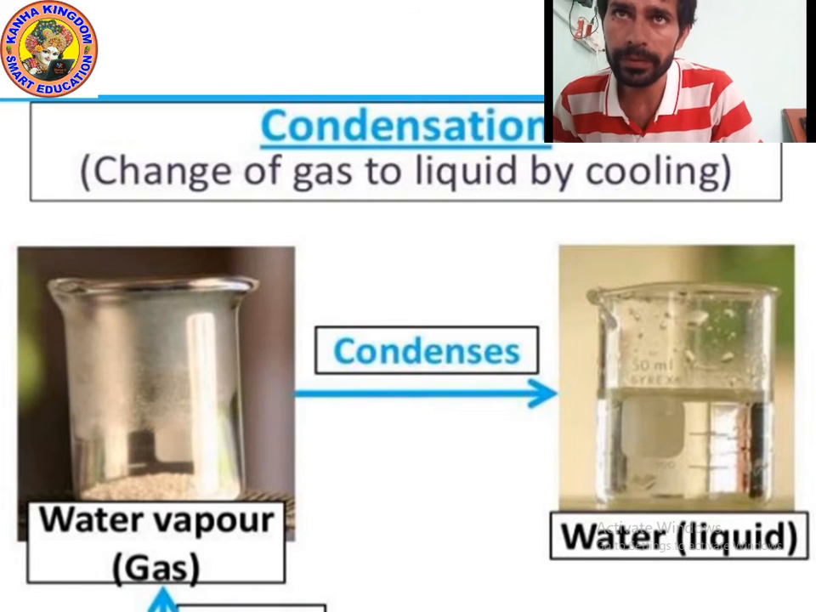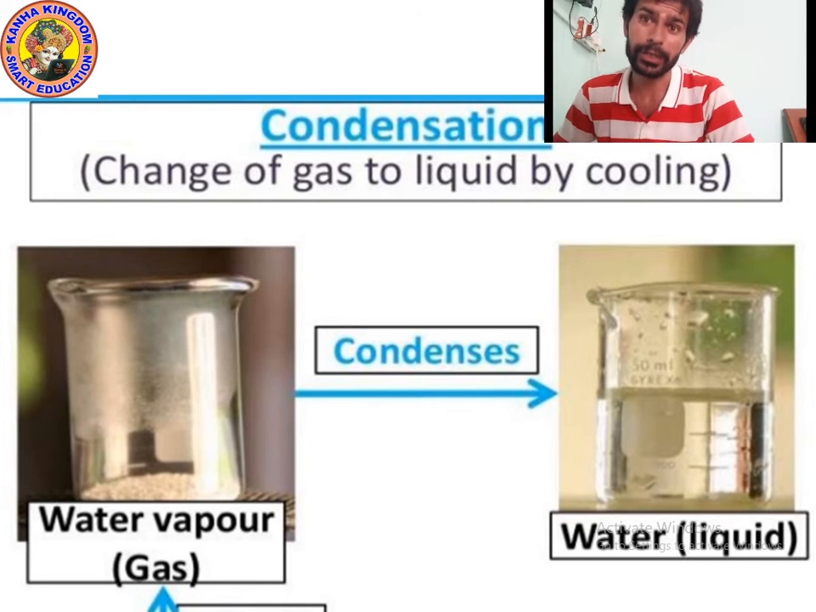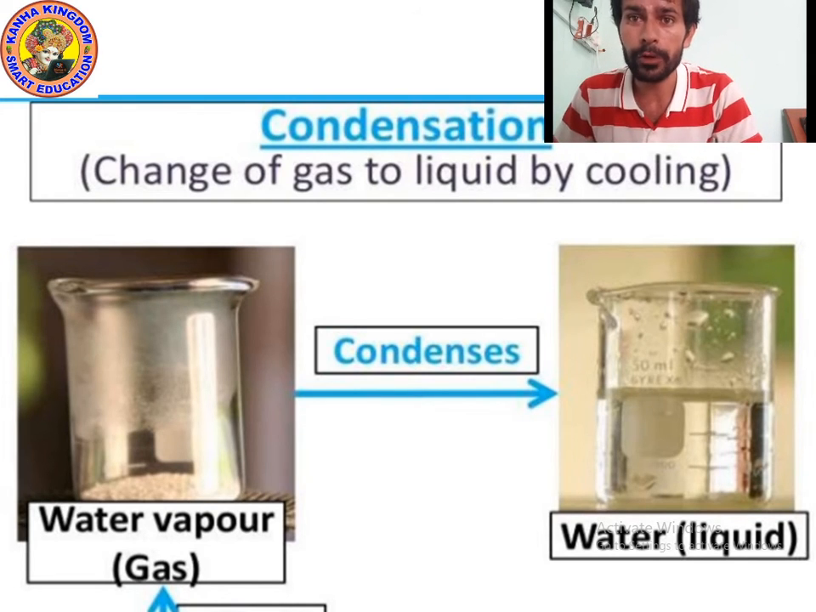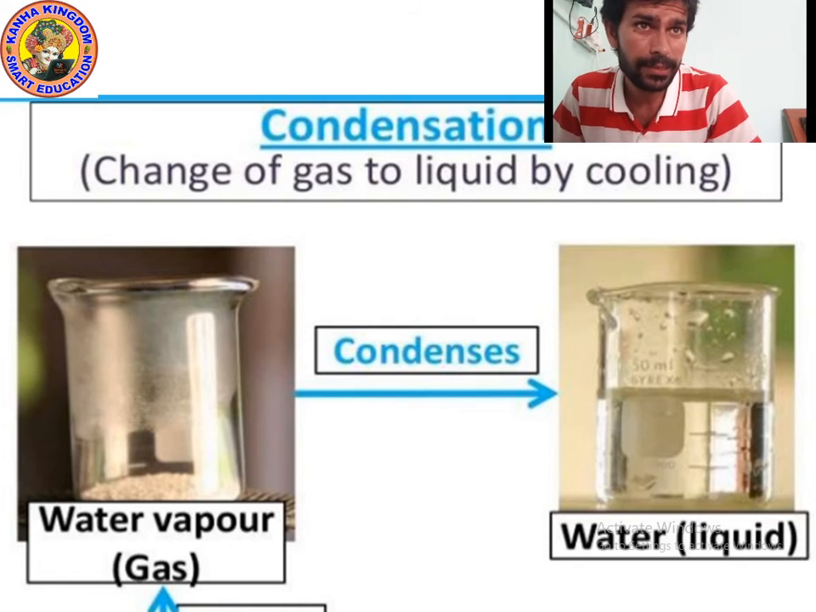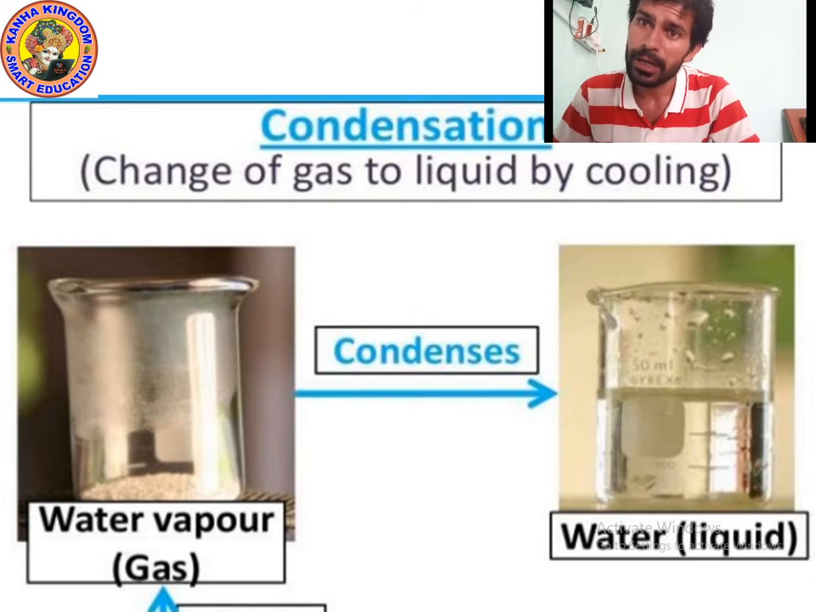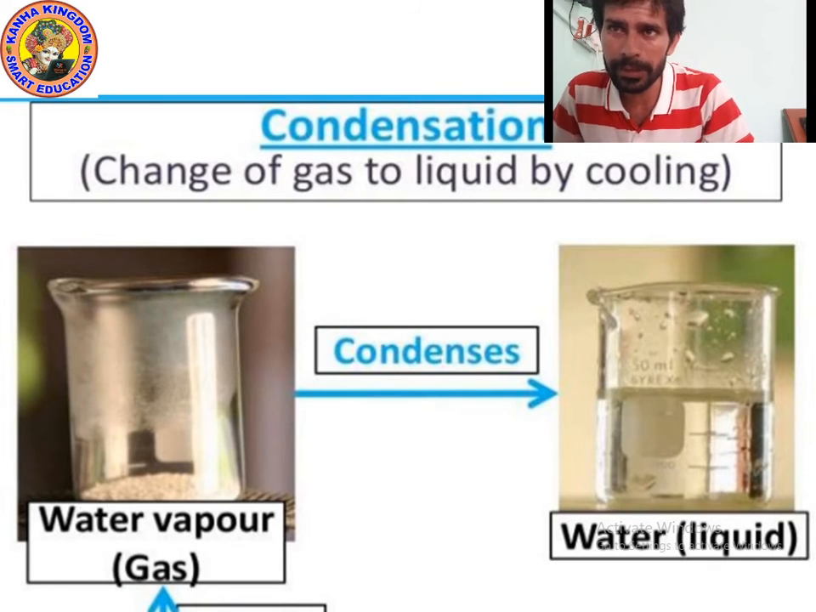Now condensation. CONDENSATION. Condensation means cooling down, when you decrease the temperature. Suppose after evaporation, water changes into water vapor. Now if we cool down the water vapor, then what will happen? It will again change into water. Yes, gas will change into liquid if we cool down.